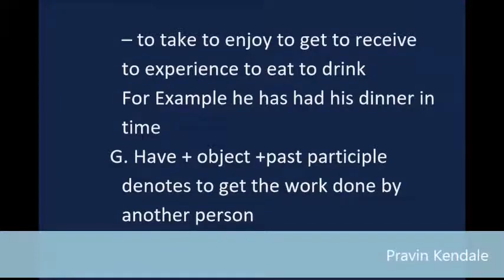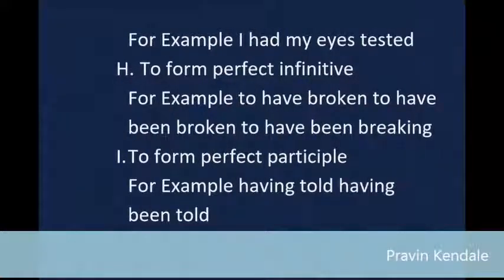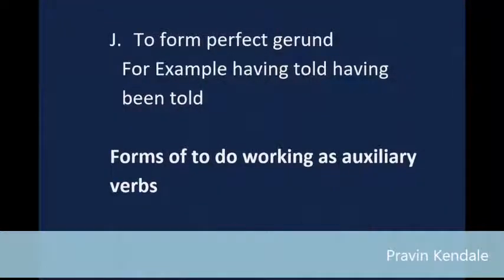For example, he has had his dinner in time. G. Have and object and past participle denotes to get the work done by another person. For example, I had my eyes tested. H. To form perfect infinitive. For example, to have broken, to have been broken, to have been breaking. I. To form perfect participle. For example, having told, having been told. J. To form perfect gerund. For example, having told, having been told.